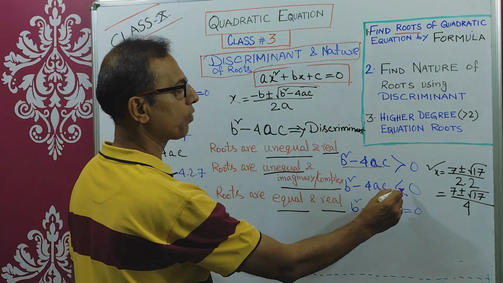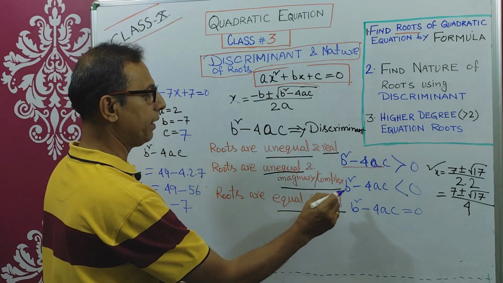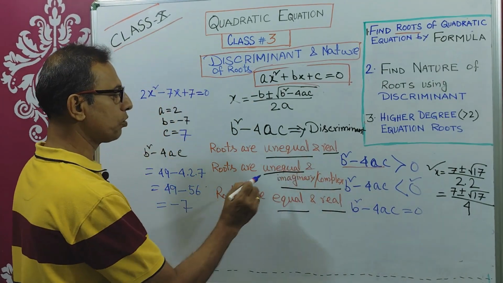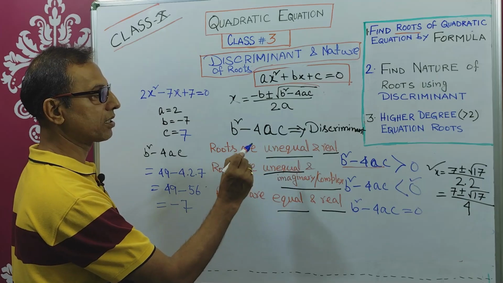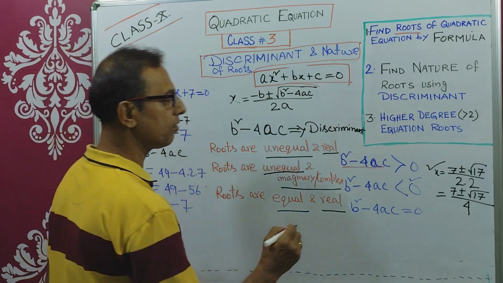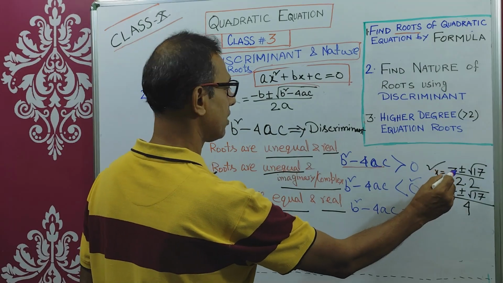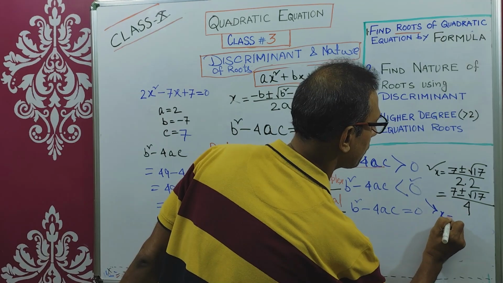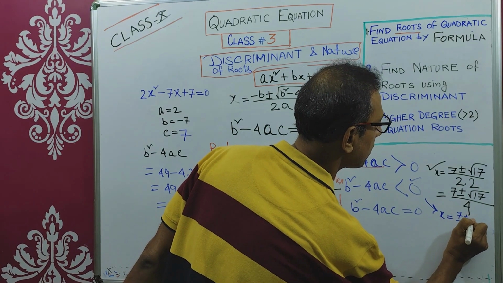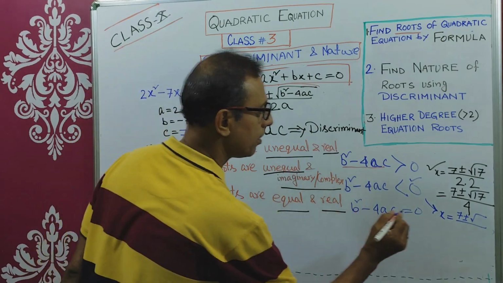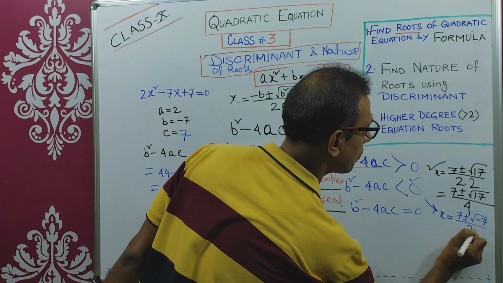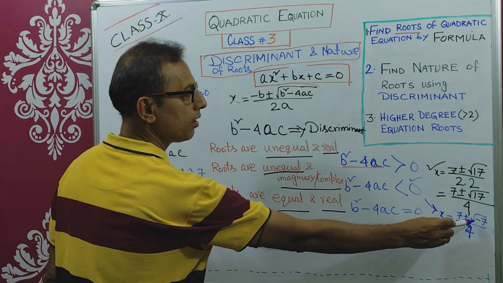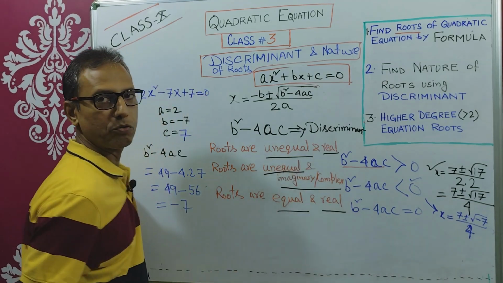So b square minus 4ac is less than 0. That means it satisfies this condition. So the roots are unequal and imaginary. If the discriminant is less than 0, roots are imaginary. What will be the value of the roots? Just put the values like this. 7 plus or minus root over minus 7. So it will be x equals 7 plus or minus root over minus 7 by 2 into 2, 4. So these are unequal and imaginary roots.